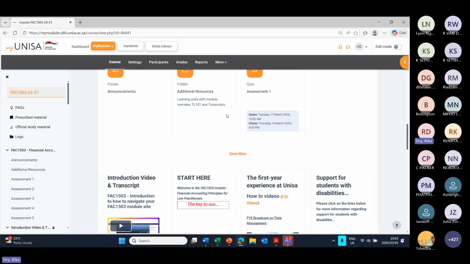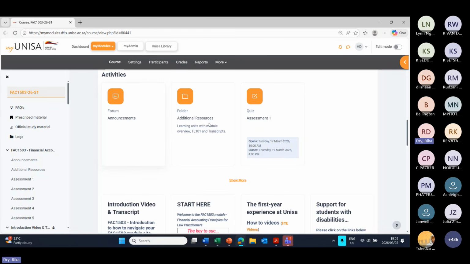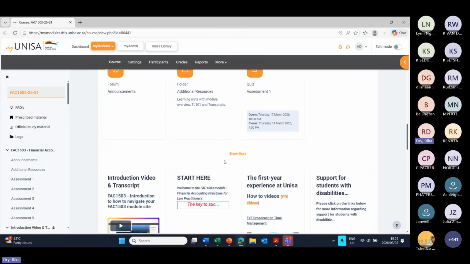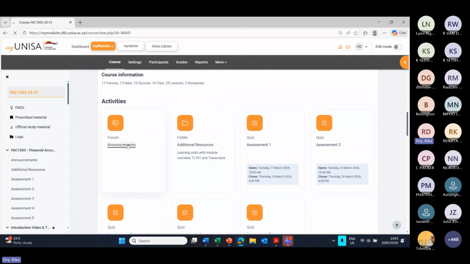Then directly under that, you will see a heading activities. There you will find your announcements, there's additional resources, and your assessments are here. Not everything will be shown immediately, so there's a very small show more. If you click on that, all your other assessments will also become visible. If you click on announcements,